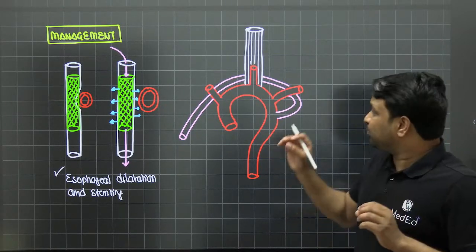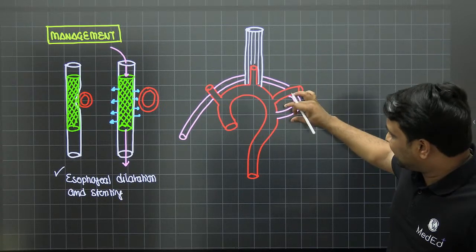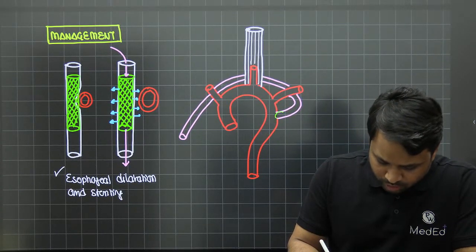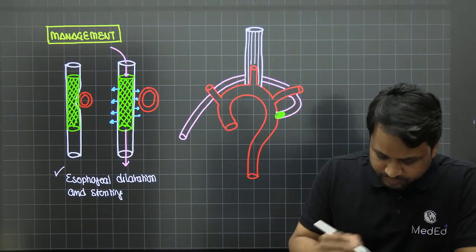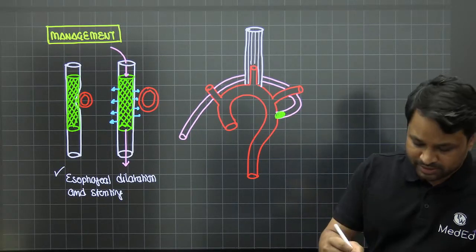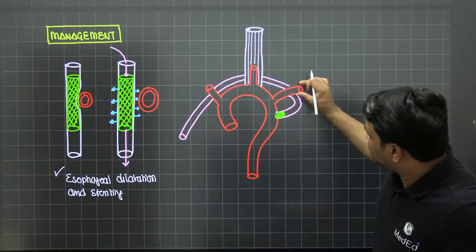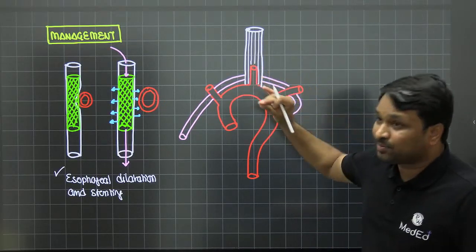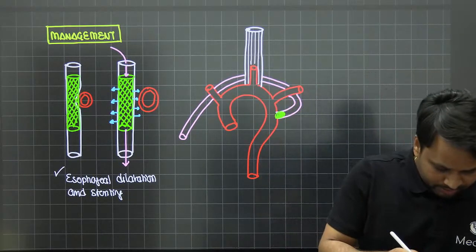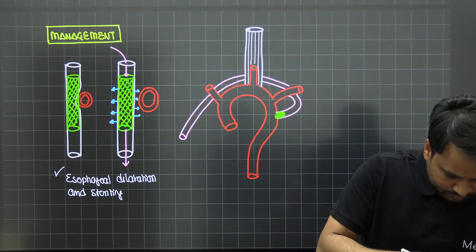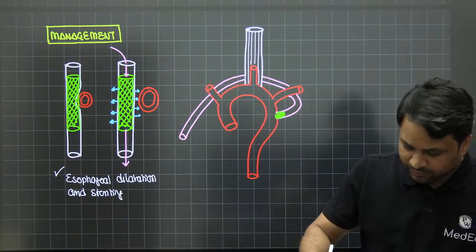Now it says that the problem is the blood vessel which is compressing it. Let's block this blood vessel from here. So it says let's go and block the blood vessel from here, right? Once you have embolized the blood vessel, you will cut off the blood supply from here. As you cut off the blood supply, the blood vessel will collapse, but you have to give a new component, right? So where would you give it?